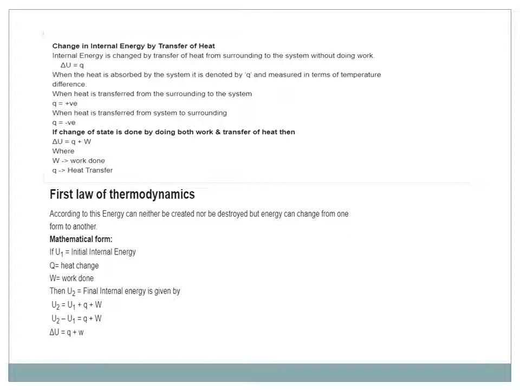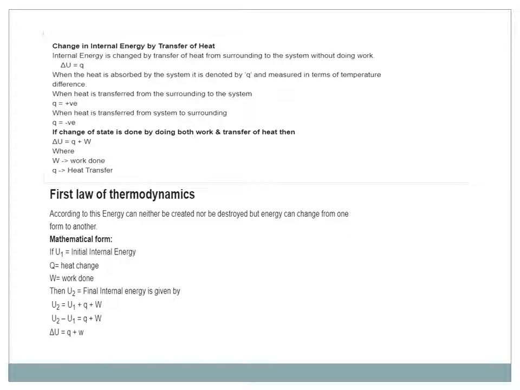When heat is transferred from system to surrounding, then Q is negative. If change of state is done by doing both work and transfer of heat, then delta U is equal to Q plus W, where W is work done and Q is heat transfer.